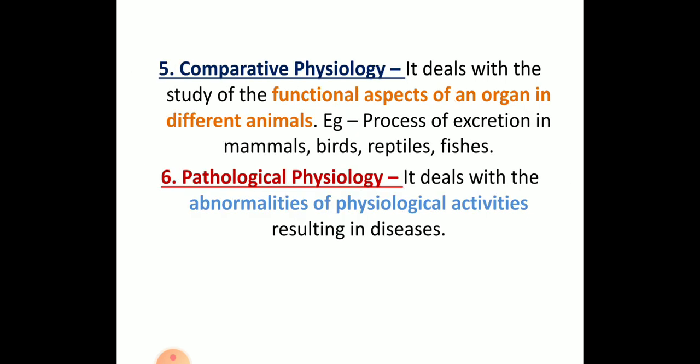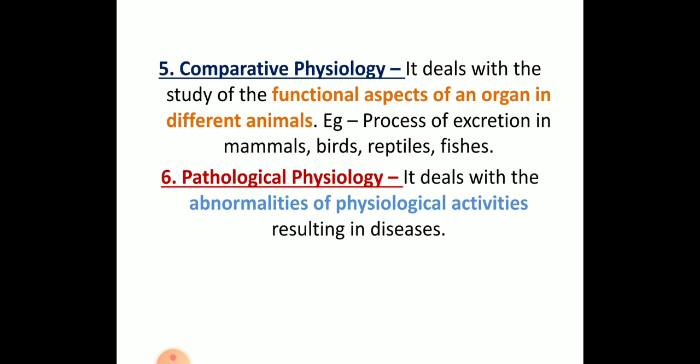Next, comparative physiology. As I was telling, for example, when you take mammals, the physiology of monkeys and humans is comparatively similar, but there are some differences. As they eat different types of food, we cannot digest all the raw material of the food taken by the monkeys. So in that case, we'll compare the physiology of monkeys and humans. That is called comparative physiology.